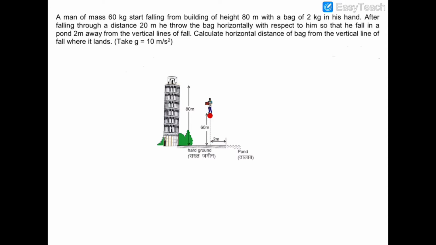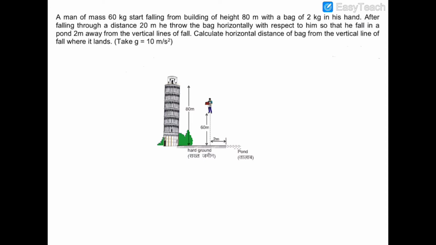So this is a vertical line, and from this point he throws the bag in somewhere forward or backward direction, and this bag will fall either here or here, and we have to calculate this horizontal distance of the bag.